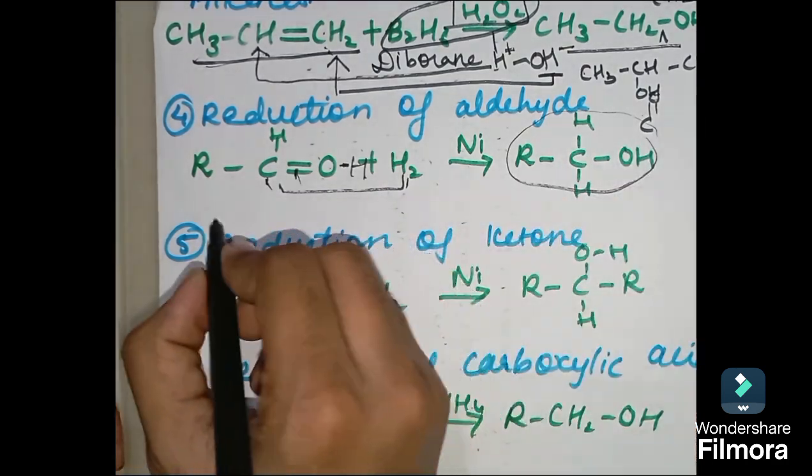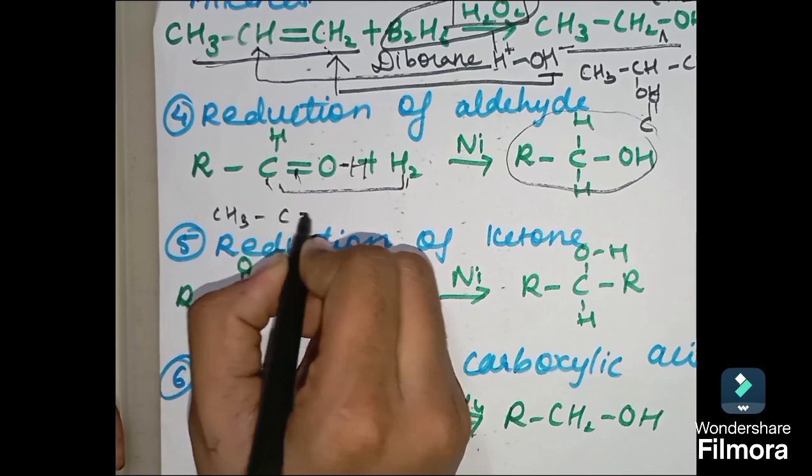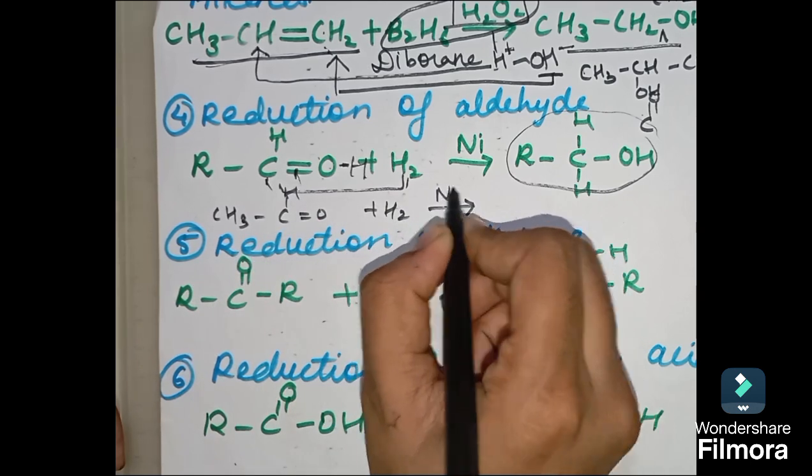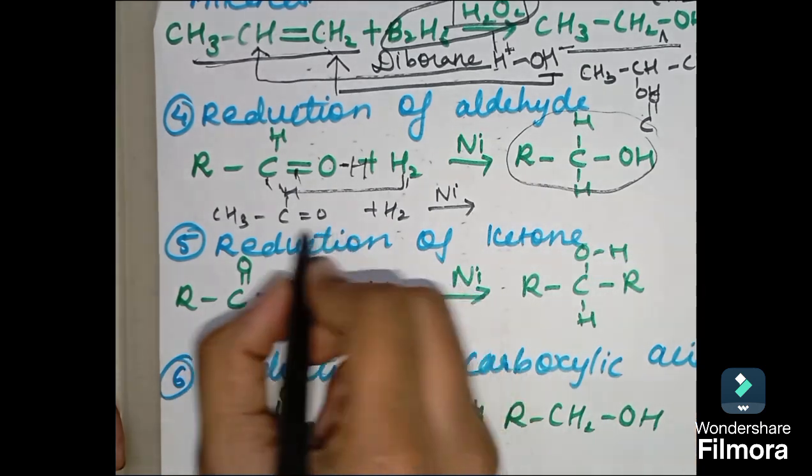Let us take one example to understand it better. CH3, C double bond O, H, plus H2. Remember to put the reagent over here, that is nickel. Now what will happen over here?